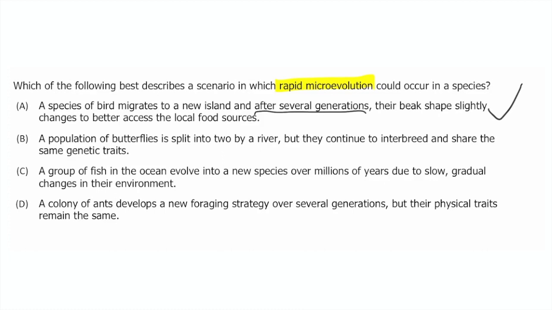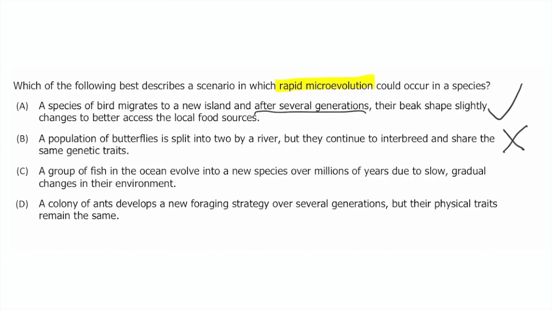B says a population of butterflies is split into two by a river, but they continue to interbreed and share the same genetic traits. So when we're looking at microevolution, we're looking at a change in the allele frequencies. We're looking at a change in the gene pool. And this answer choice is specifically telling us that the genetics are staying the same. So even though there was a change in their environment, they're still interbreeding, and there really hasn't been any change to the population in and of itself. Change to the environment, yes, but not a change to the population. So that doesn't sound right to me.